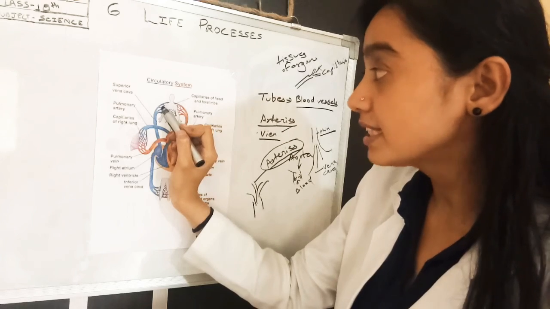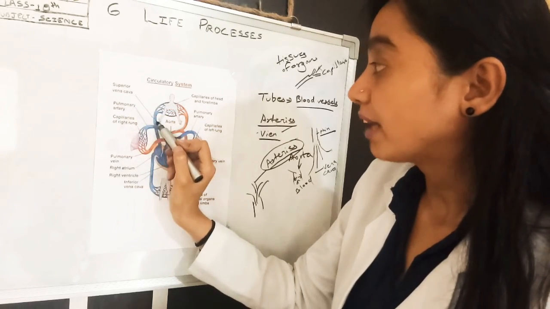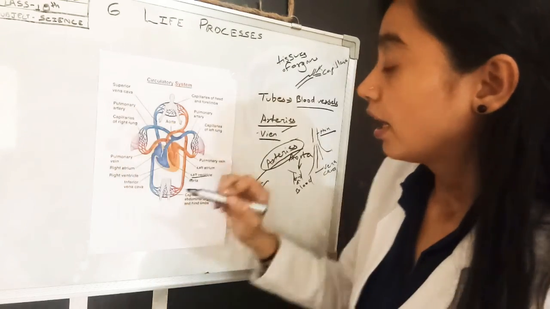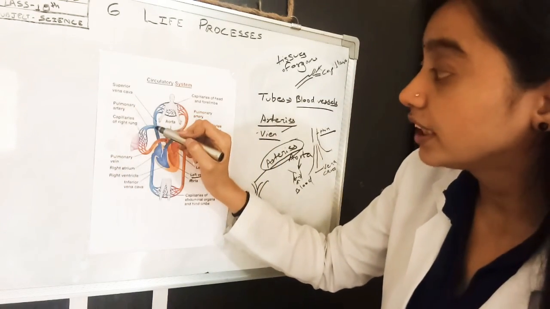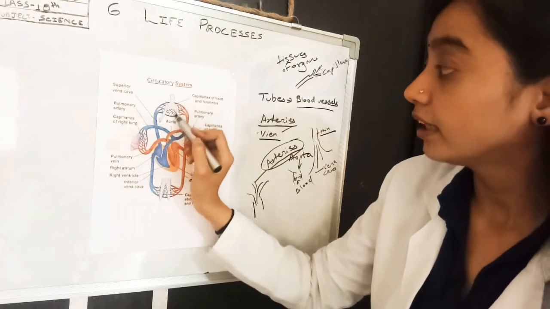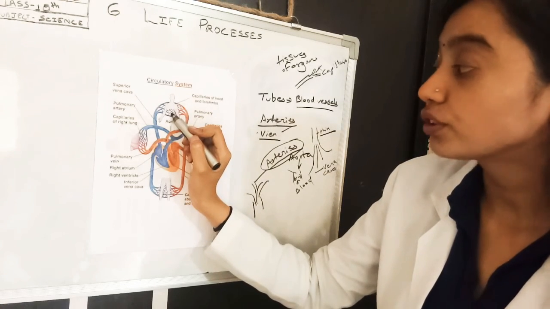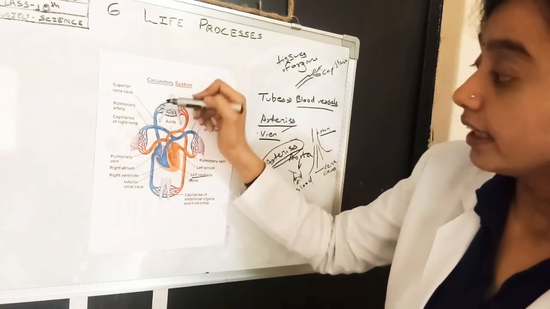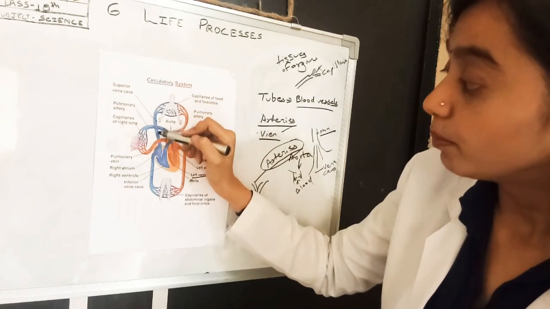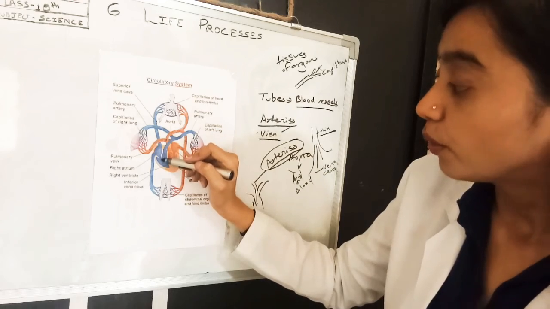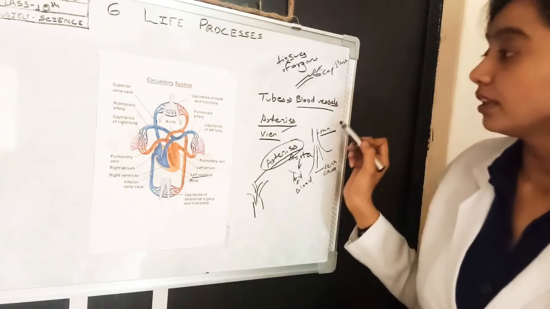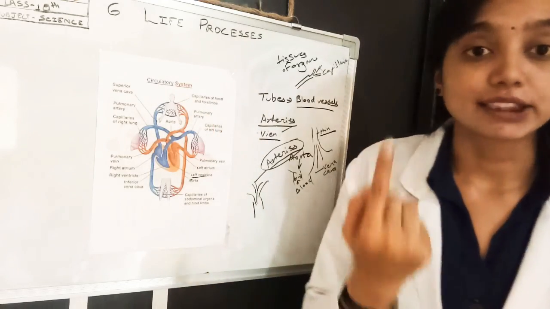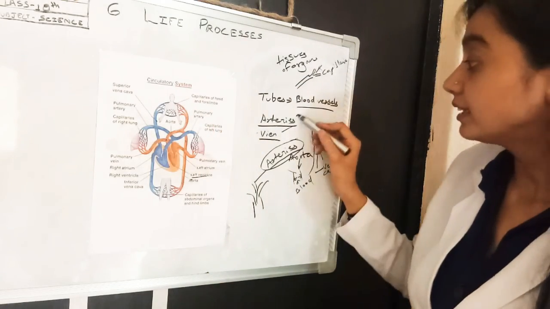Here these are veins and they join into the vena cava. The vena cava takes deoxygenated blood, because here the blood gets deoxygenated in the tissues or cells, and it takes deoxygenated blood to the heart. Okay, so this is our circulatory system, but there is one exception to this for arteries and veins.